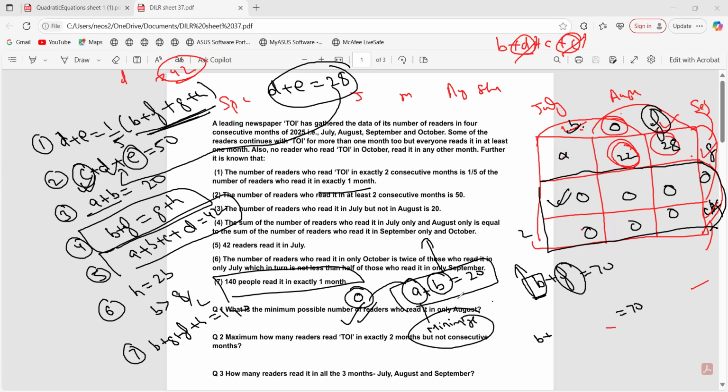To maximize B, I had to minimize A. What he is mentioning: everyone reads at least 1 month, right? So for 1 month, July, B cannot be 0, F cannot be 0, G cannot be 0, H cannot be 0, right? But the combination can be 0, na? Yes, sorry. So B would be what? 20. Now you have B as 20. Can you get the value of F? That would be what? 50.